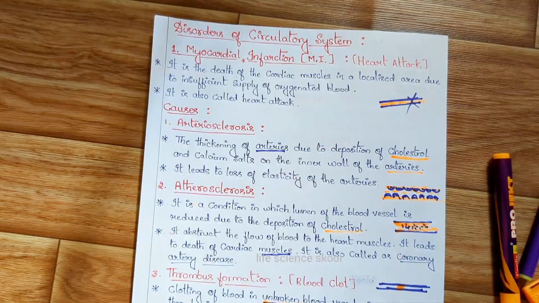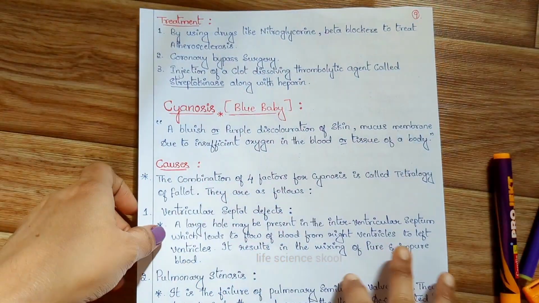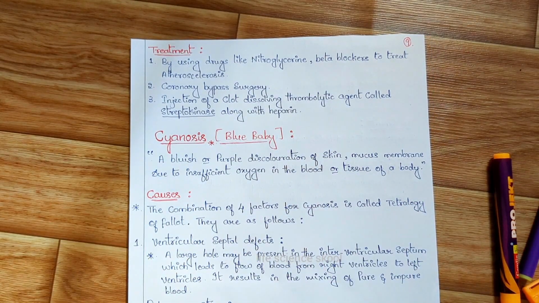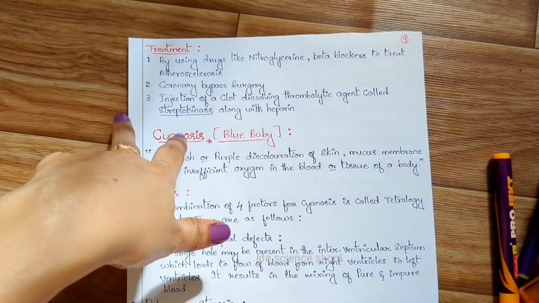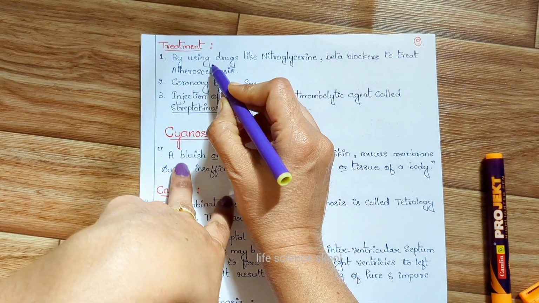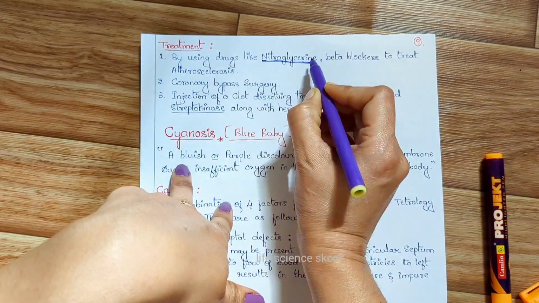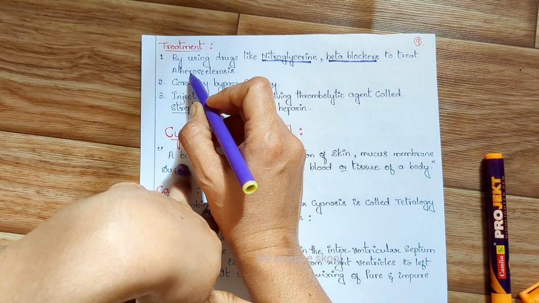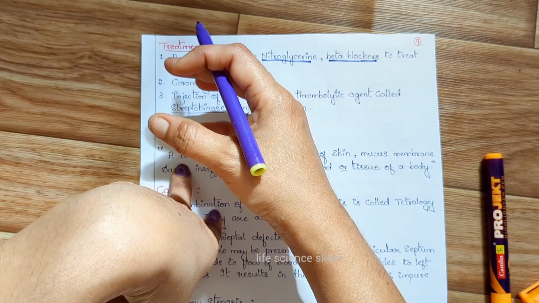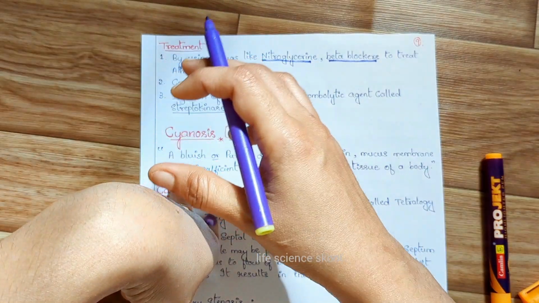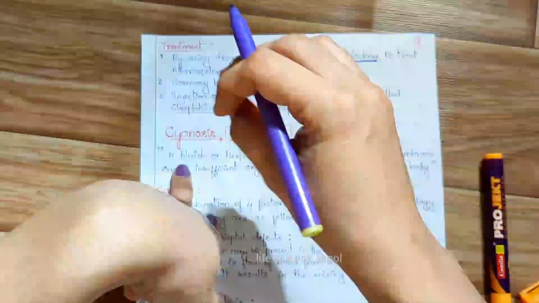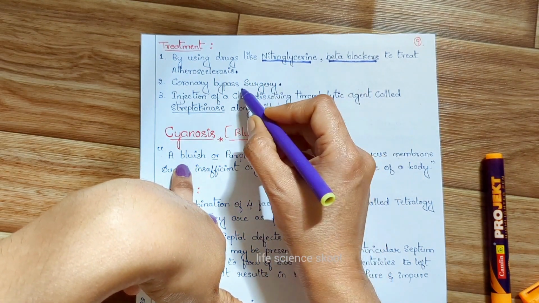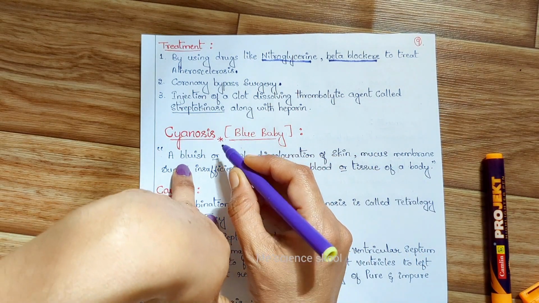Okay, the next content is treatment. Okay, treatment, how we can prevent heart attack. What are the treatments here? So the first treatment is by using a drug like nitroglycerin. Okay, this is actually a beta blocker. It is going to treat the atherosclerosis. Atherosclerosis, as I said, is the condition of the reduced lumen due to the deposition of the cholesterol. Okay, that is atherosclerosis. And then we can do the coronary bypass surgery. That is another treatment.